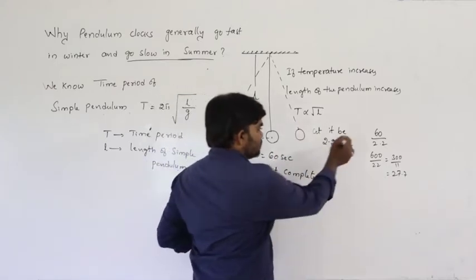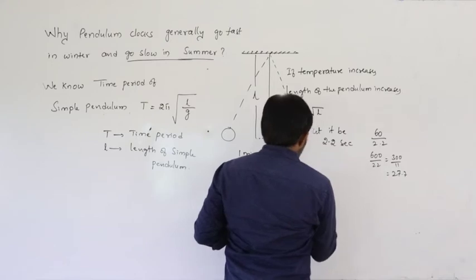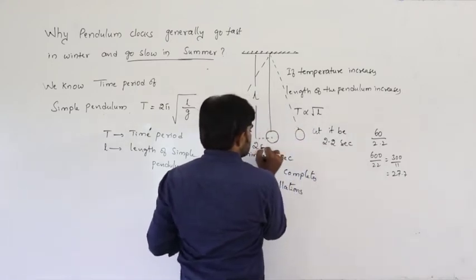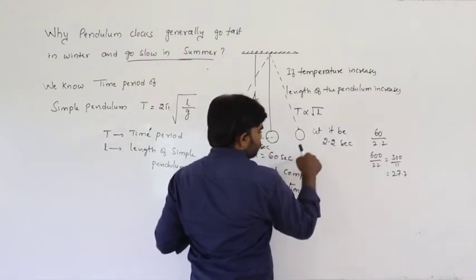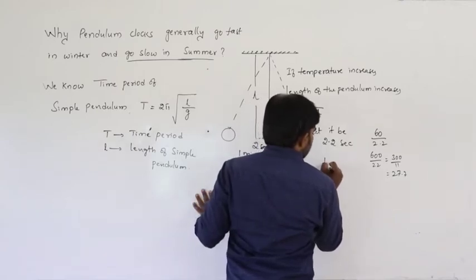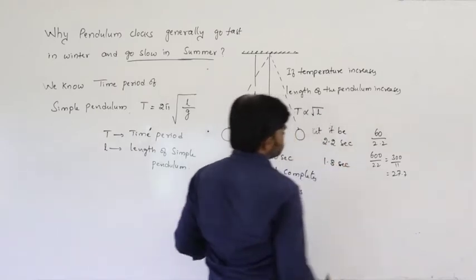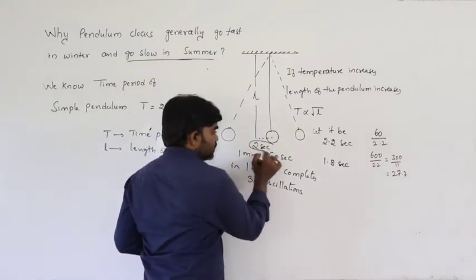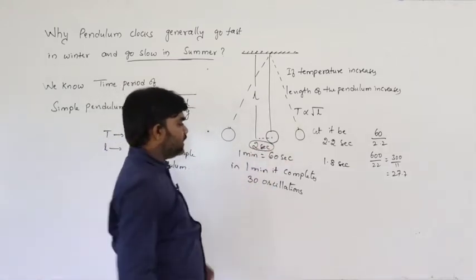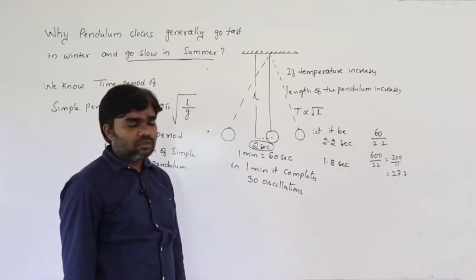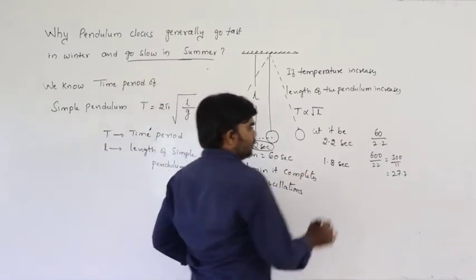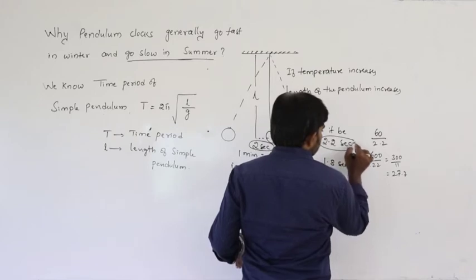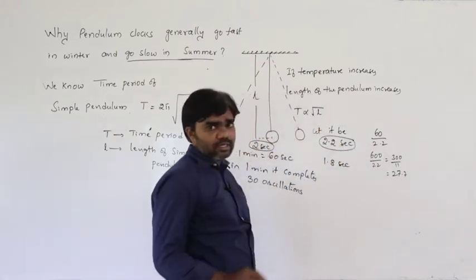Time period decreases. Let it be, in the previous case it is 2 seconds. It is 2.2, but decreases means let us say it is 1.8 seconds. Actually, in the normal situation, the pendulum takes 2 seconds to complete one oscillation, but due to increase in temperature, it takes 2.2 seconds to complete an oscillation.